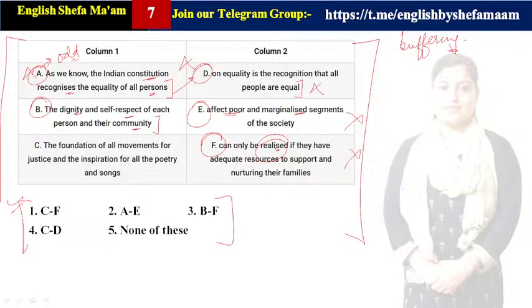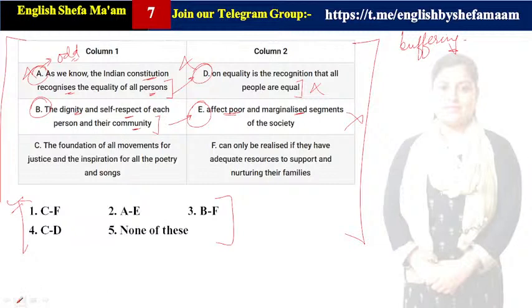Let us check E1. Community affect poor and marginalized. Again, we are not getting the main agenda over here. So B is not getting correlated with E as well, right? Let us check F1. And their community can only be realized. और उनकी community को हम केवल realize कर सकते हैं. That's making a sense. ठीक है.